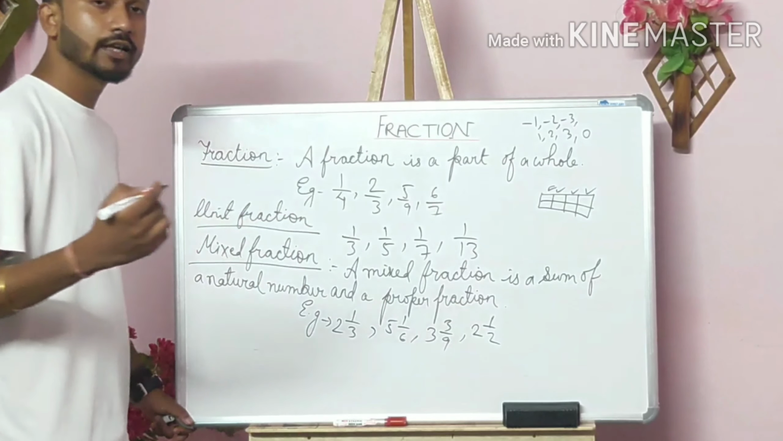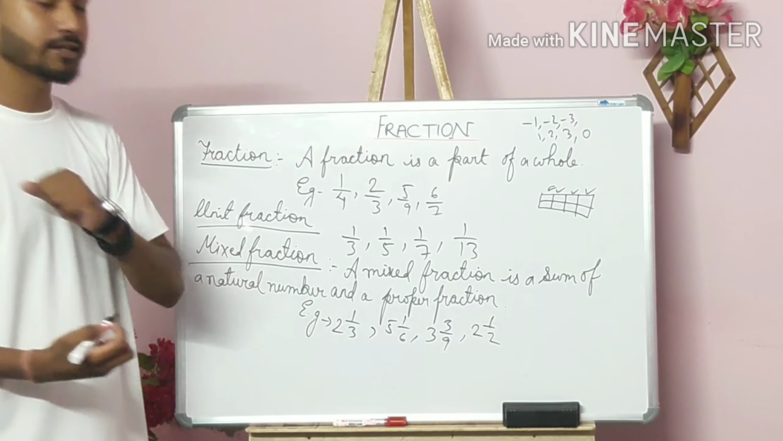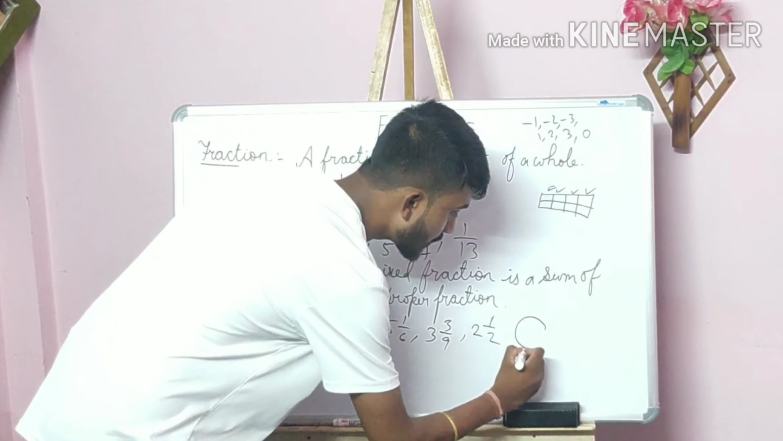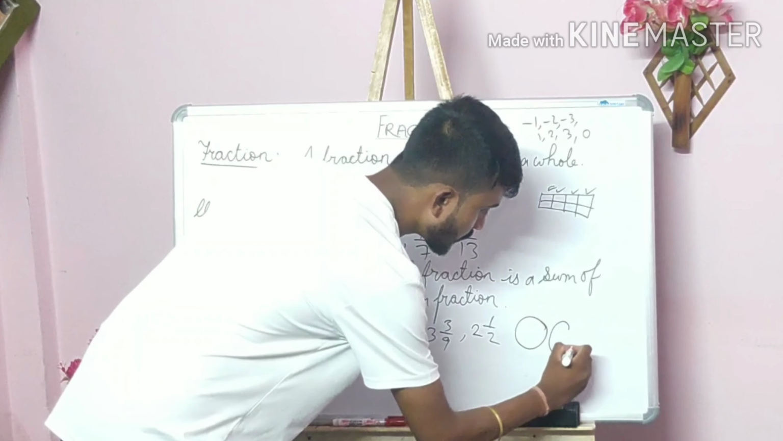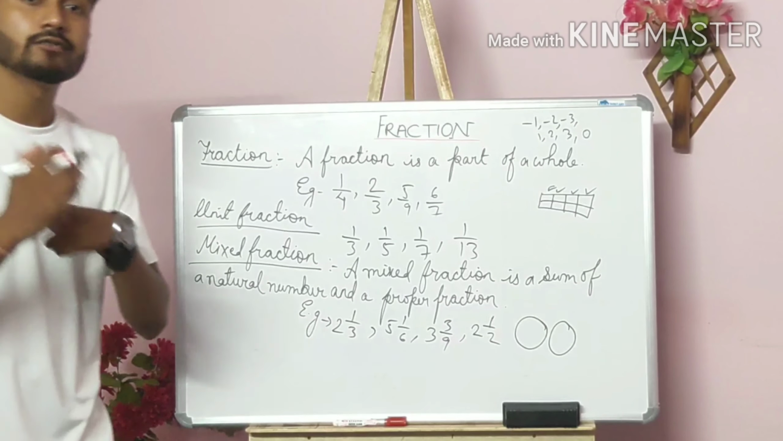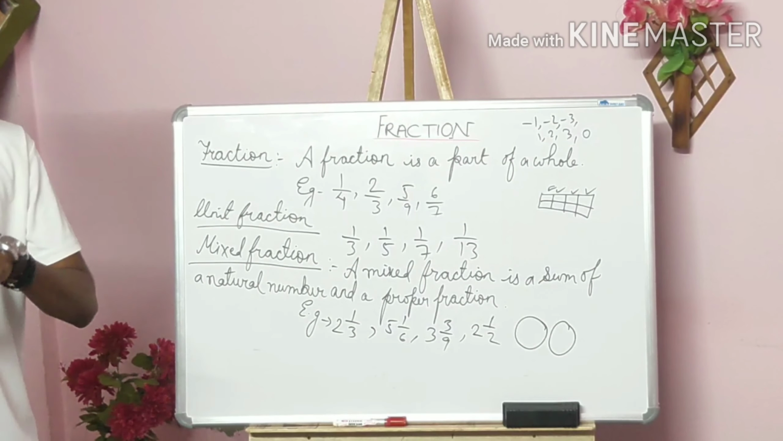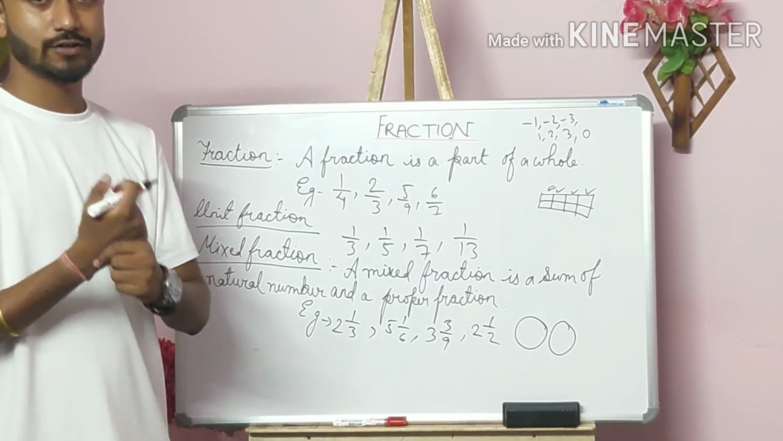Suppose your mother gave you 2 breads to eat. How many breads? 2 complete breads. So suppose this is one bread and this is another one. 2 breads, these are all complete. You have eaten that, but the vegetable was very delicious, and because of that you want to eat half more bread.